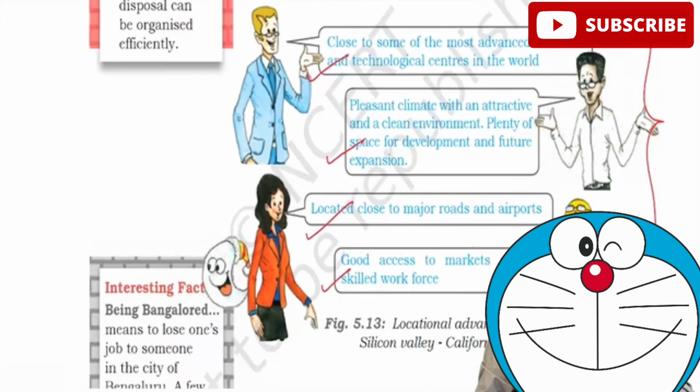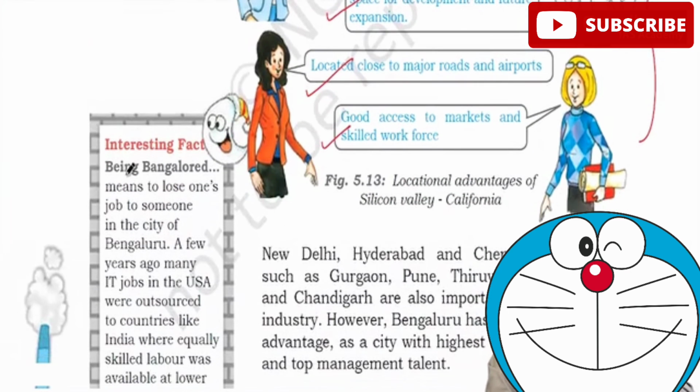Apart from this, wherever you come across these facts, being Bangalored means to lose one's job to someone in the city of Bangalore. Usually in the United States and other countries, most of the IT jobs are being lost because most of these projects are being sent to Bangalore. And when it is sent to Bangalore, the person who is in the United States will lose the job. So it is called being Bangalored.